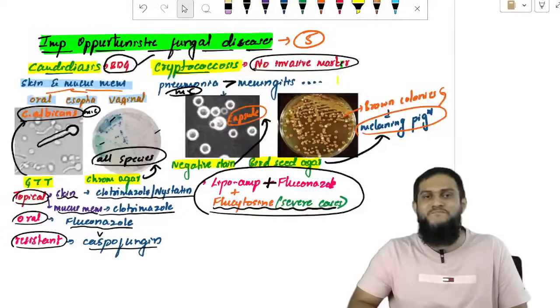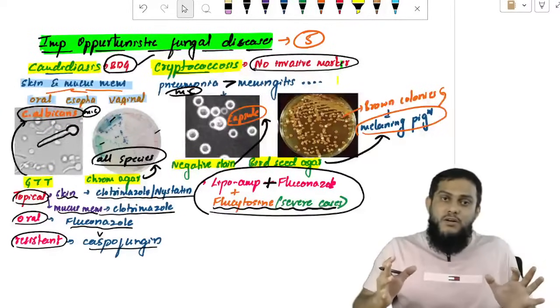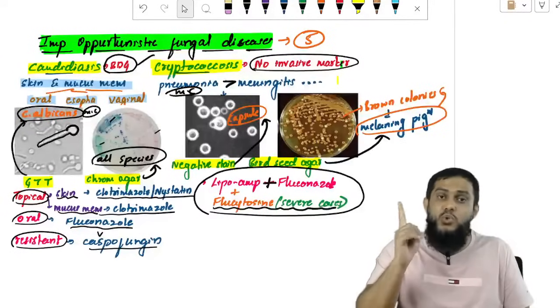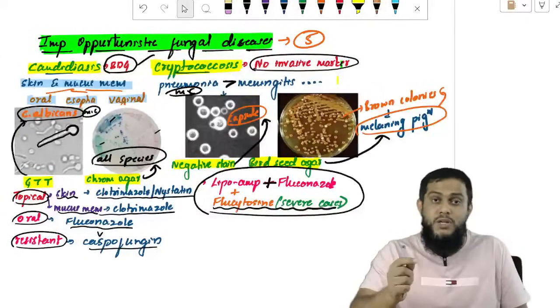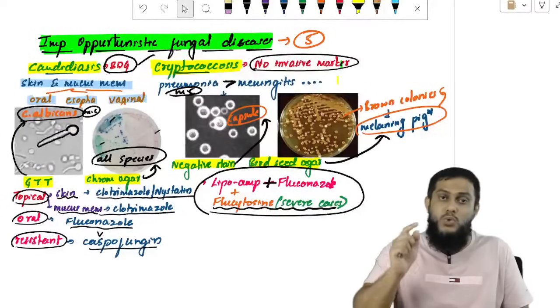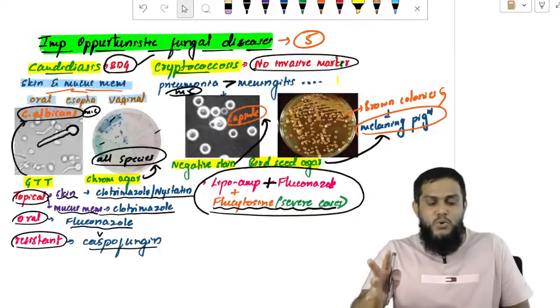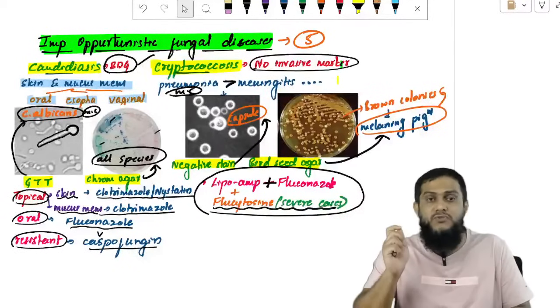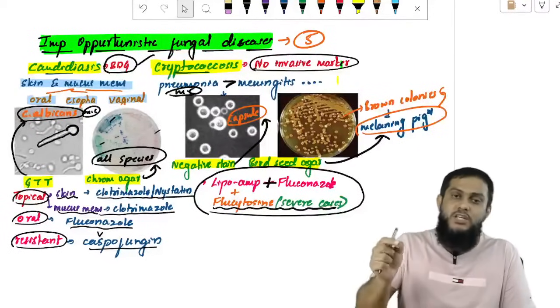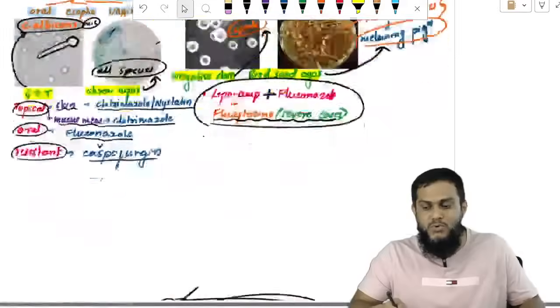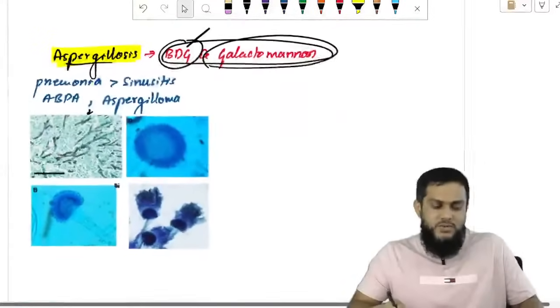And the treatment. Topical treatment for skin and mucous membrane, clotrimazole. Nystatin can be used only for skin, not for mucous membrane. Orally, we have to take fluconazole. If Candida is resistant, we have to go for caspofungin. Treatment for cryptococcus is liposomal amphotericin B plus fluconazole. In severe cases, we need to add flucytosine. Very important, candidiasis and cryptococcosis. So, moving on to aspergillosis.